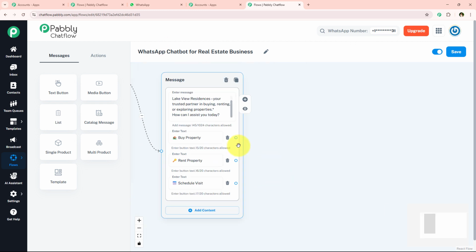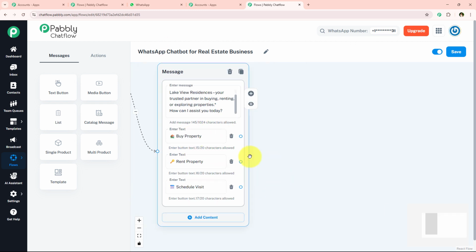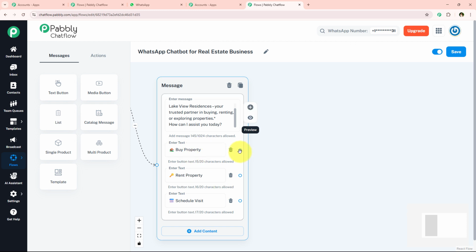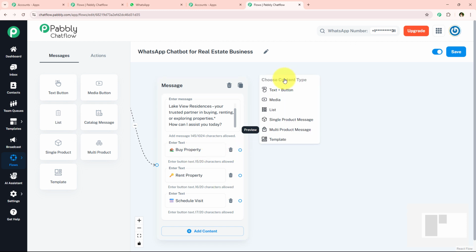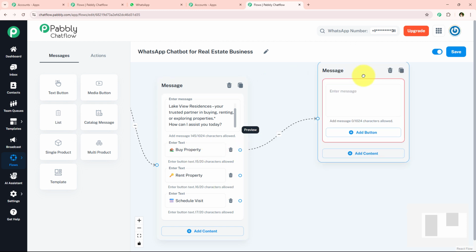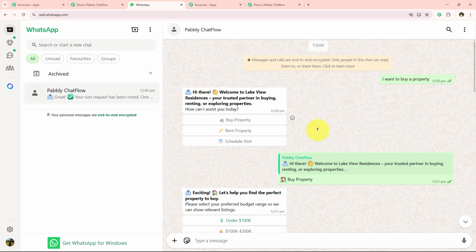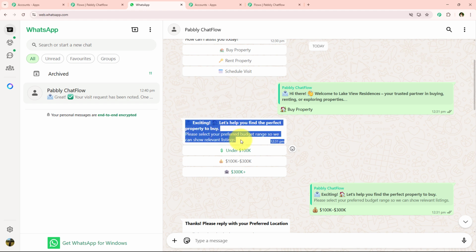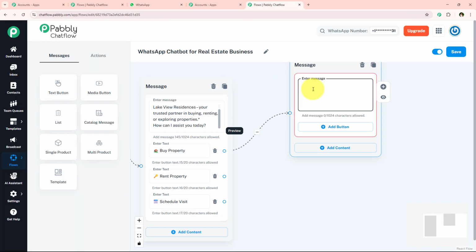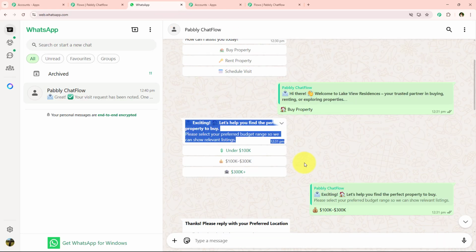And now one by one, I'm just going to set up a message for all of these three buttons. To set up the message for them, I'm just going to simply drag and drop the connection, select the content type as text plus button. And now I'm just going to set up the message for buy property. So for buy property, I'm just going to set up a message like this. So I'm simply going to enter this message right over here. And after setting up this message, I'm just going to add three buttons in this message too, right over here, which is the budget range.